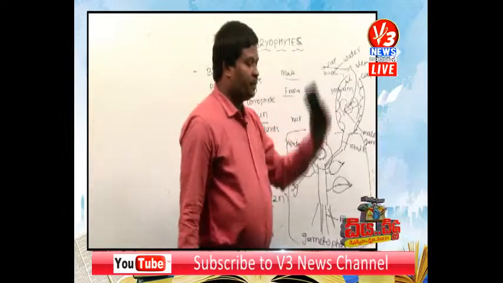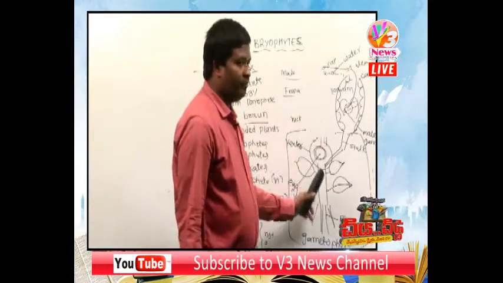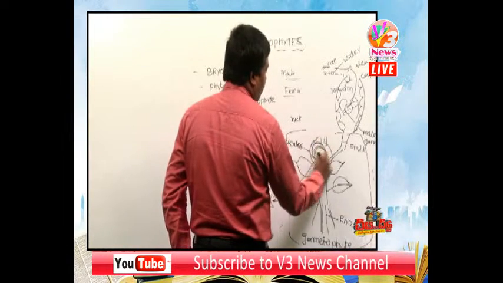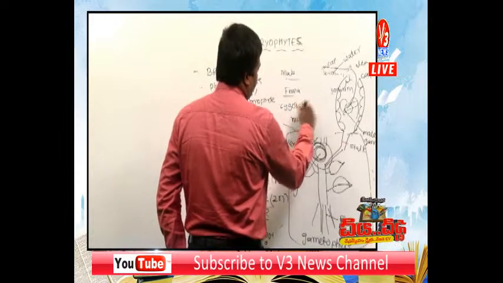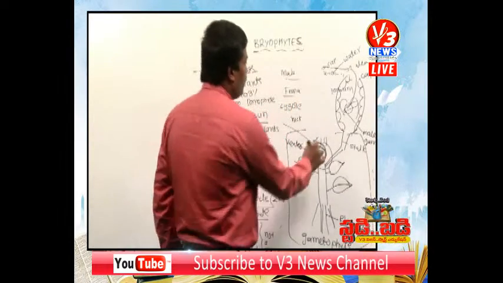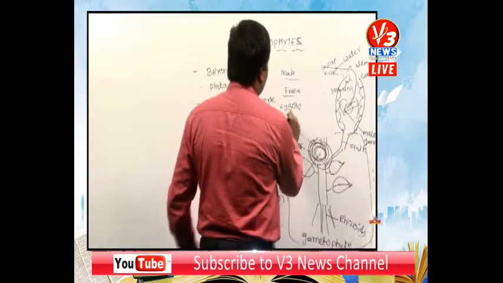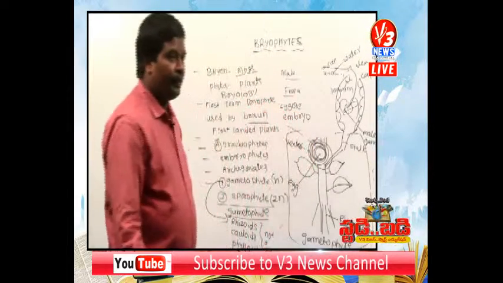Gametophyte means the antheridium produces the male gamete and the archegonium produces the female gamete. Fusion of the male and female gamete forms a zygote. This is called a zygote. The zygote develops into an embryo.